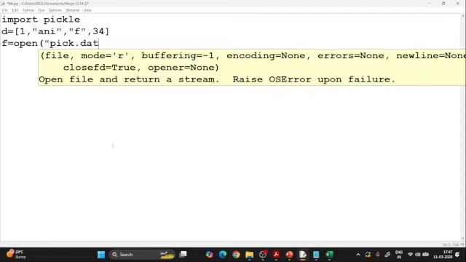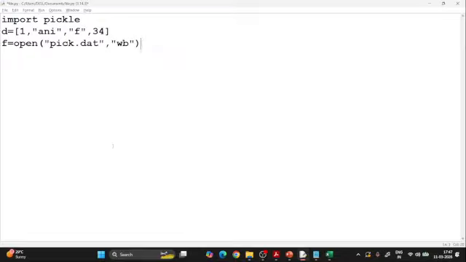Then double quotes and comma, and then we have to put this compulsory: W and B. If you are not putting B, that will be the old file which we work with normally, a write file. It will not be a byte stream. So you need to put B here. This is great. Now what is next?